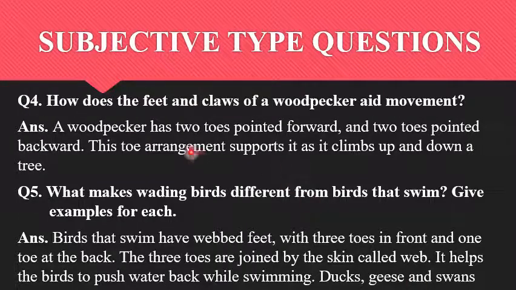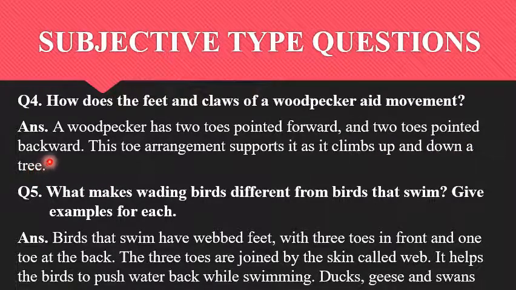Next question. How does the feet and claws of a woodpecker aid movement? A woodpecker has two toes pointed forward and two toes pointed backward. This toe arrangement supports it as it climbs up and down a tree.